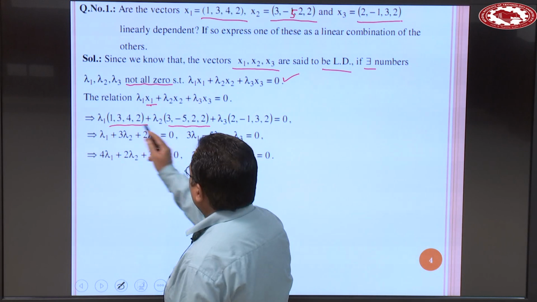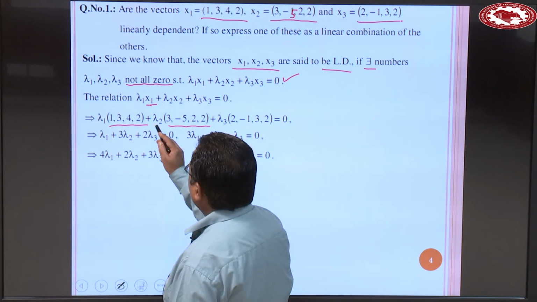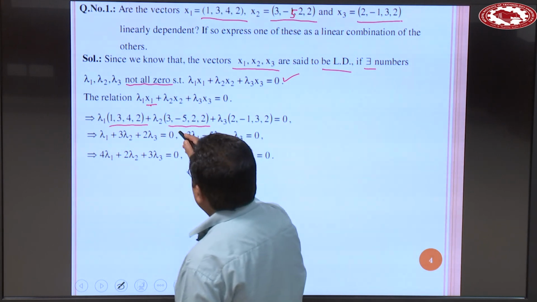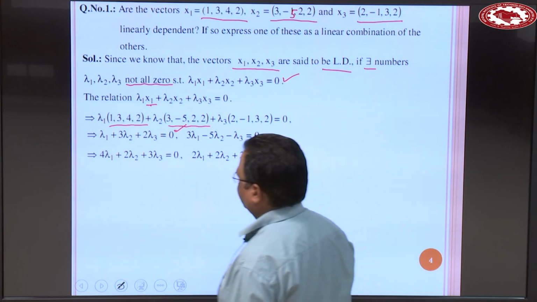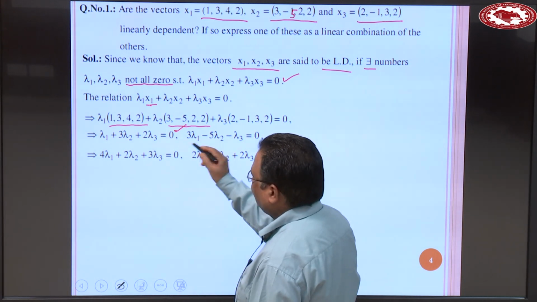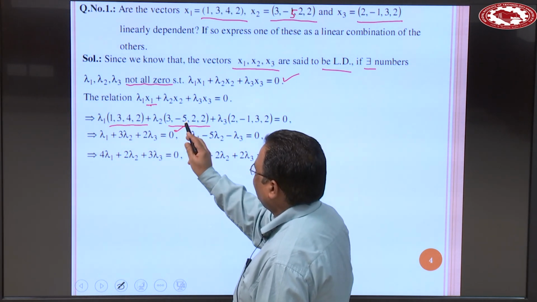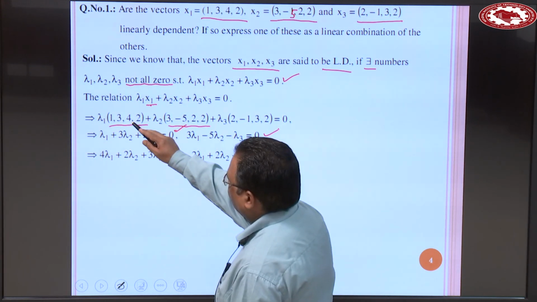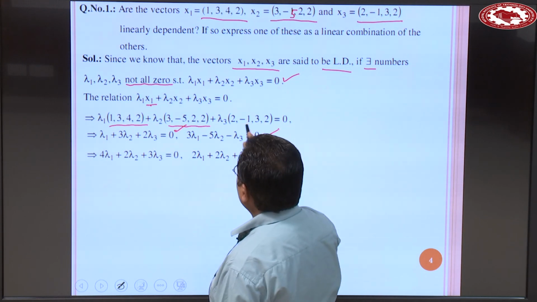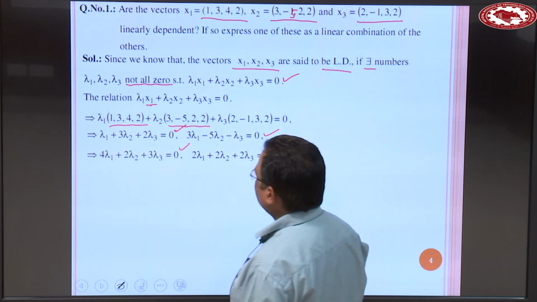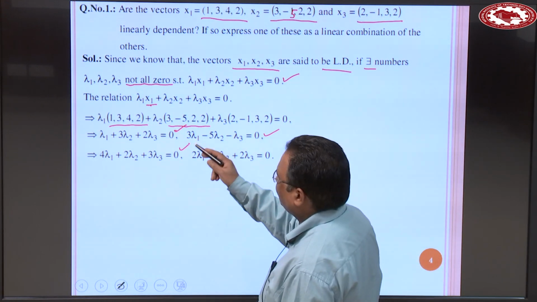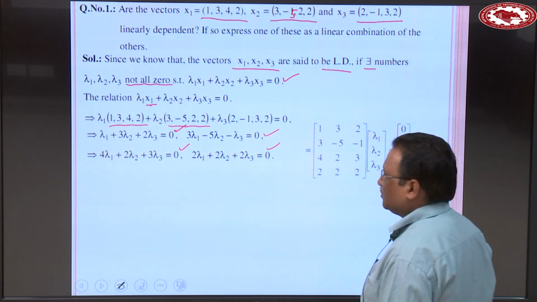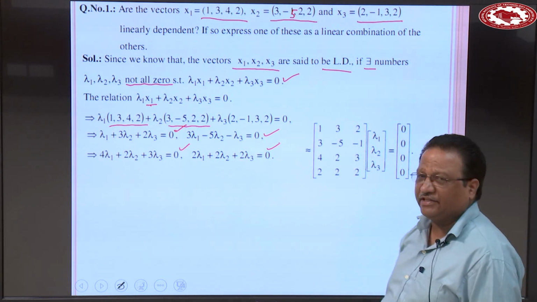So, from this equation, lambda 1 plus 3 lambda 2 plus 2 lambda 3 is equal to 0, first equation. Similarly, 3 lambda 1 minus 5 lambda 2 minus lambda 3 is equal to 0. 4 lambda 1 plus 2 lambda 2 plus 3 lambda 3 is equal to 0. And last, 2 lambda 1 plus 2 lambda 2 plus 2 lambda 3 is equal to 0. Now, solve these 4 equations, and we have 3 unknowns.